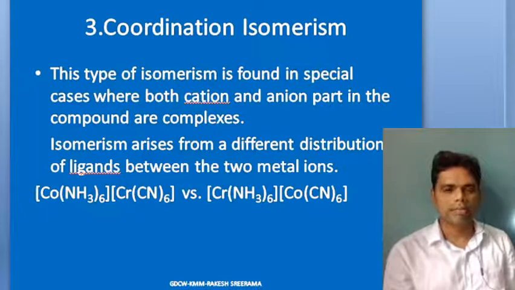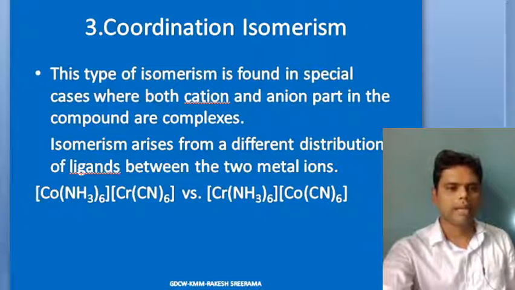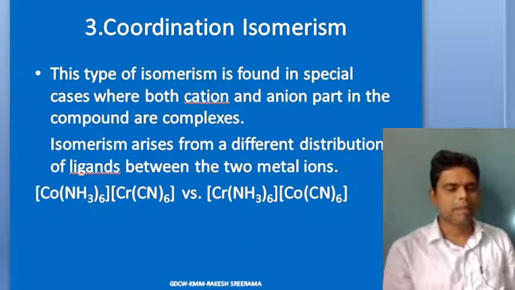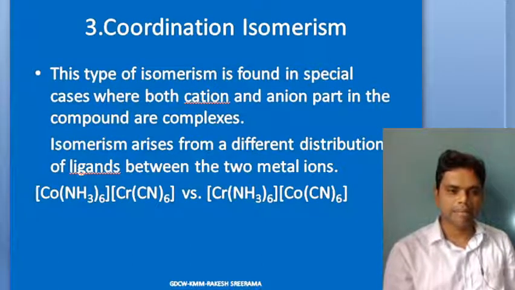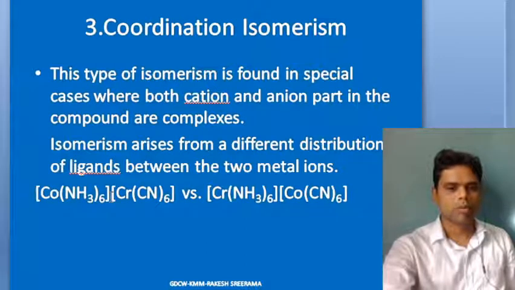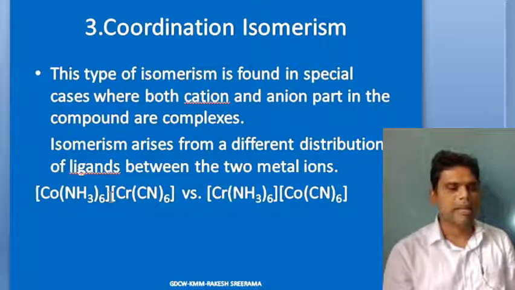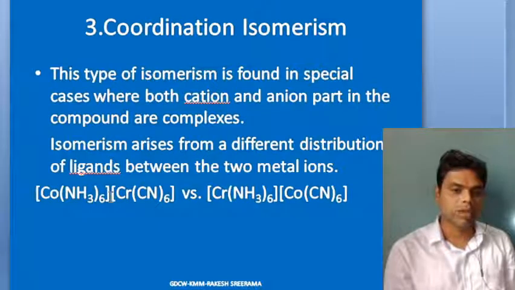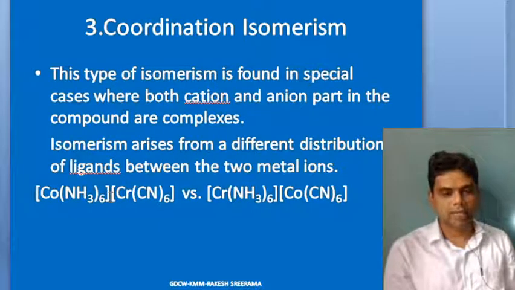So one good example we are looking at is cobalt plus 3 ligated to 6 amines. In the first case, have a look, cobalt plus 3 is ligated with 6 amines, and it results in [Co(NH3)6] plus 3, and to balance that plus 3 charge, we will write a minus 3 complex ion. Minus 3 complex ion is what? [Cr(CN)6] minus 3 ion.